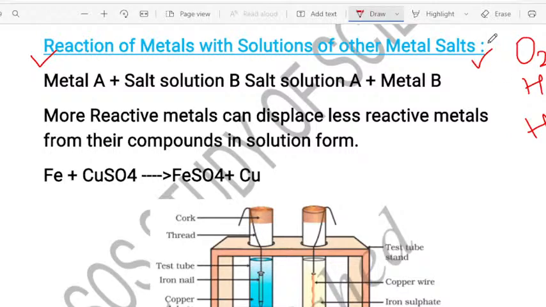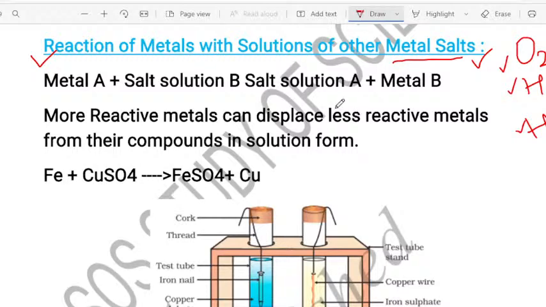Why do we have to do this? See, we have checked some metals started reacting with the oxygen, and then the metals which do not react with oxygen, we started to react with the water. So we have reacted with the cold water, hot water and steam. And the metals which do not show the reaction with the water, we have started to react with the acid. And now the metals which do not show the reaction with the acid, we will react them in the metal salts. Very important. We will react them with the respective metal solutions.